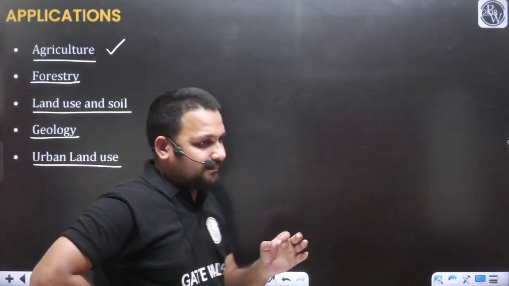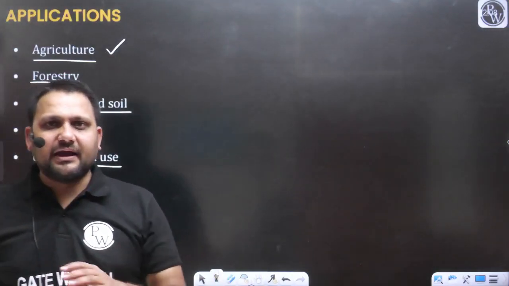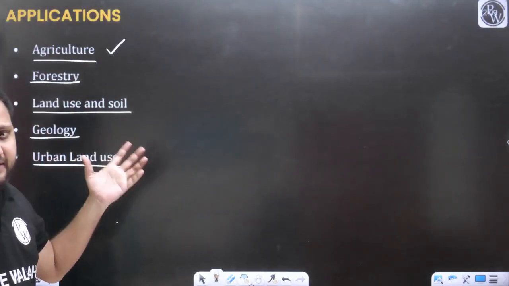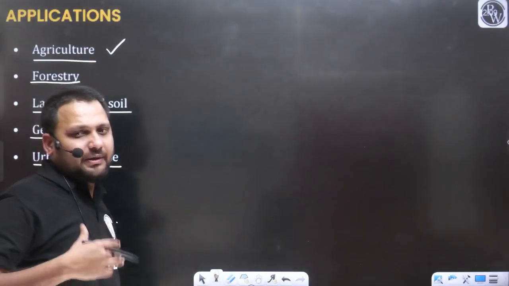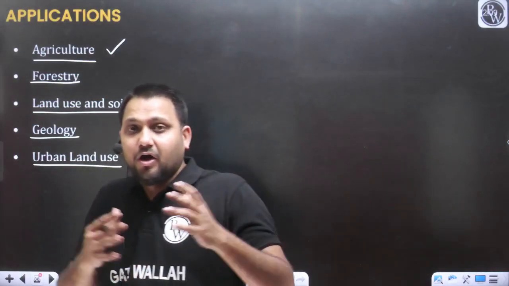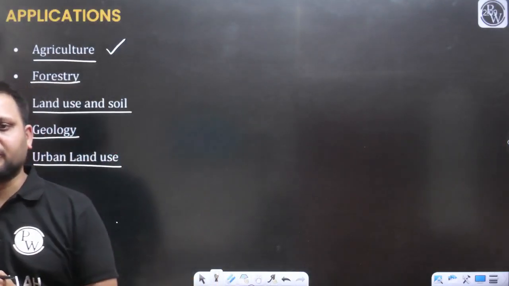What is the time? What is the soil condition that should be suitable for the development of the plants? In any season, at any time, we cannot crop the field, yes or no? So what is the suitability? That information you will get if you have data. In the case of land use and land cover, soil conditions, forestry, over a period of time, forests are decreasing in some places, and the number of plants is increasing in other places. So how can you collect the data? With the help of remote sensing.